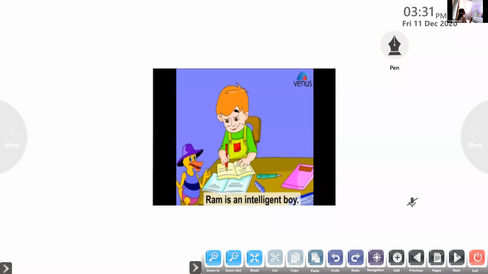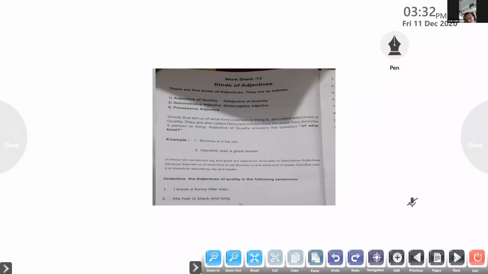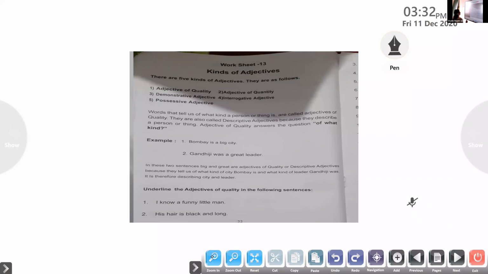Now we'll move on to the exercise. Here's an example for you. Sam is an intelligent boy. Here intelligent tells us about the boy. It describes the boy. So the word intelligent is the adjective of quality here. It tells about the quality of the boy. Is that clear to all of you? Now we'll move on to the exercises. Underline the adjectives of quality in the following sentences.